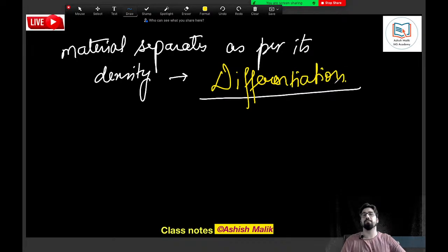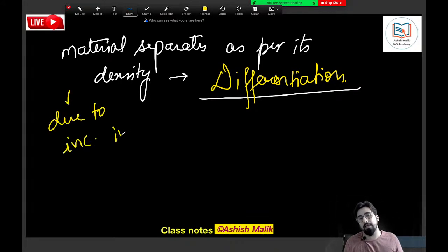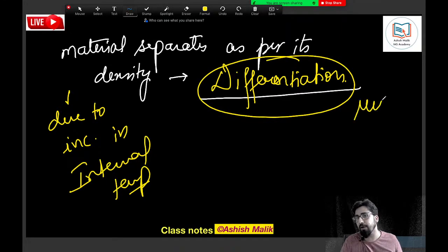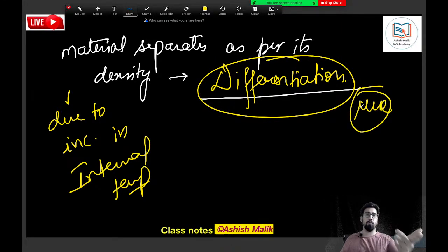Please note down. The process by which earth material was getting separated as per density due to increase in internal temperature is called differentiation. Important for MCQ. You might get this question in your MCQ. The process with which the material gets separated as per density is called differentiation.